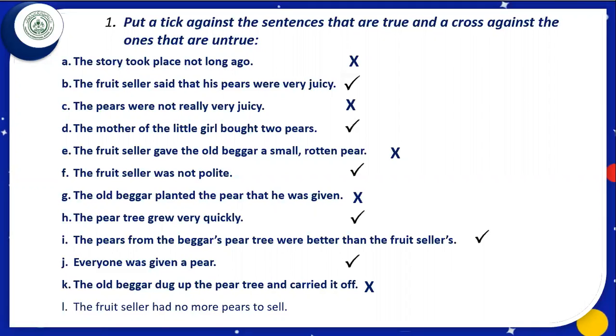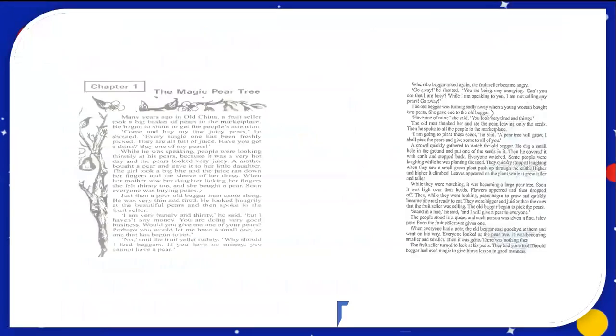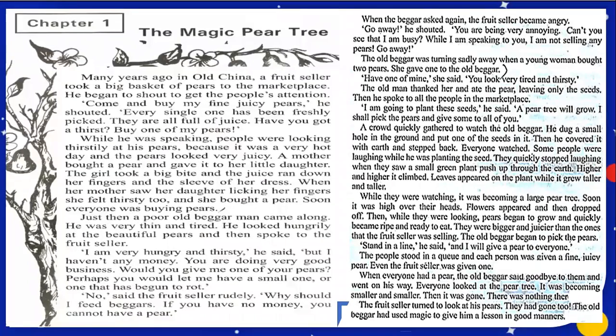The next is, the fruit seller had no more pears to sell. Let us look in our lesson. Here it is mentioned, the fruit seller turned to look at his pears. They had gone too. The old beggar had used magic to give him a lesson in good manners.